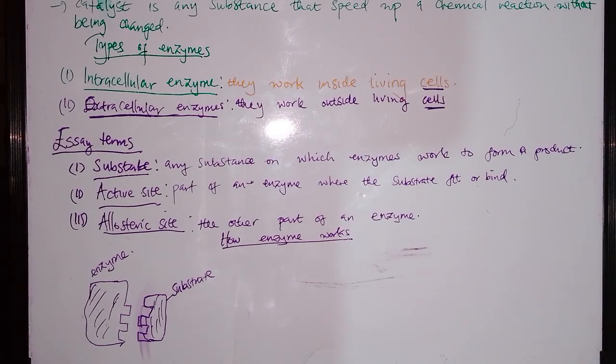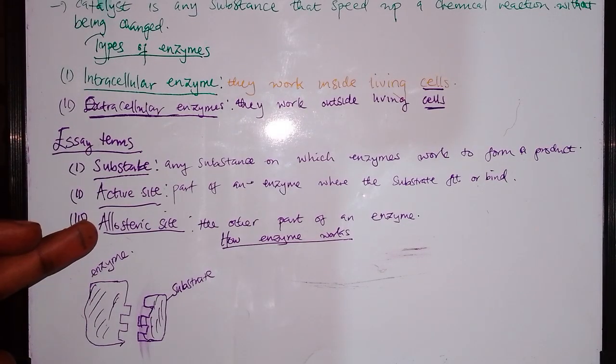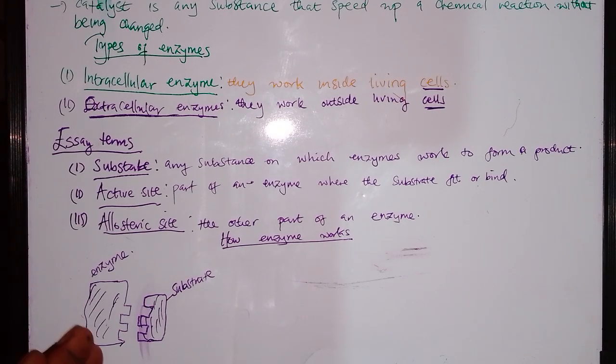Next, an enzyme has parts. We have looked at the substrate. Now we need to know the two remaining parts, which are the active site and the allosteric site. The allosteric site on our diagram is this part.